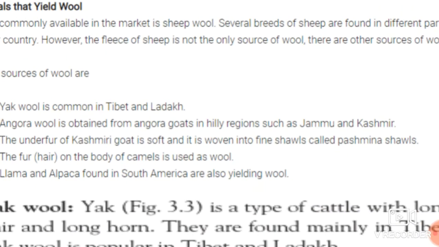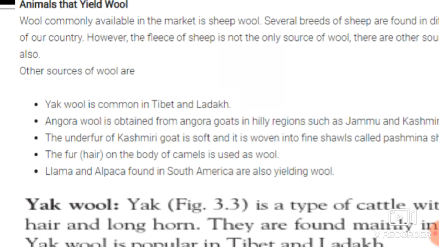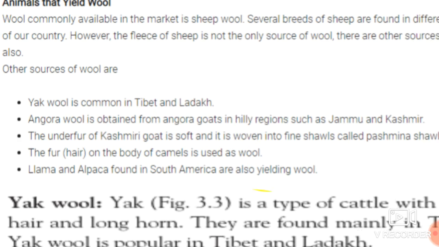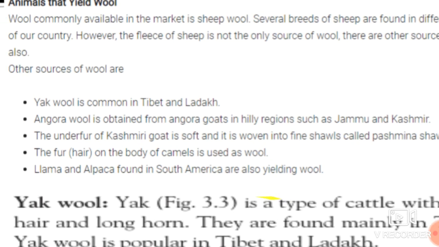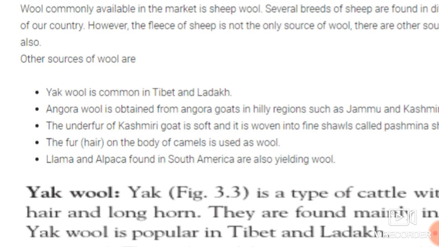So it is present in Jammu and Kashmir, and the wool obtained from this Angora goat is the Angora wool. The underfur of the Kashmiri goat is soft and it is woven into fine shawls called pashmina shawls. There are certain shawls which are made from these goats from Kashmir.